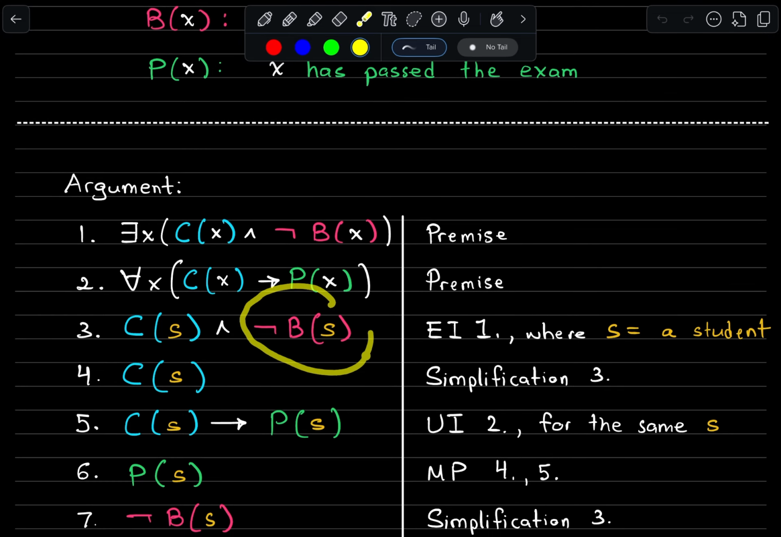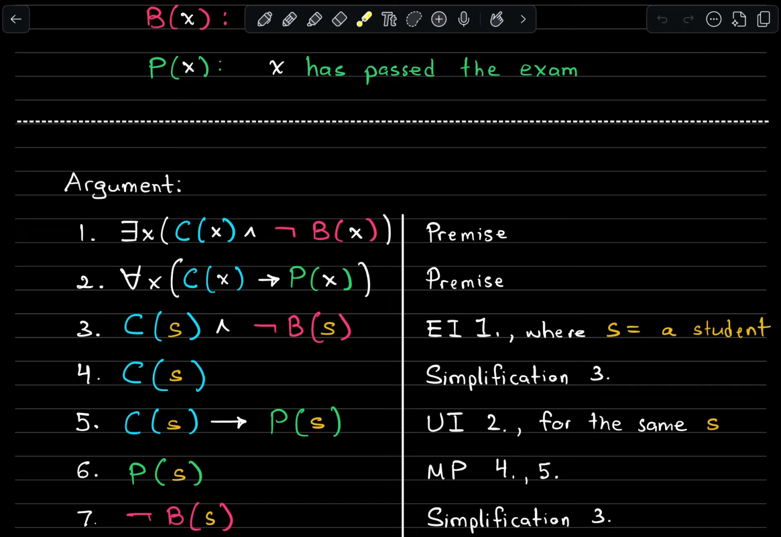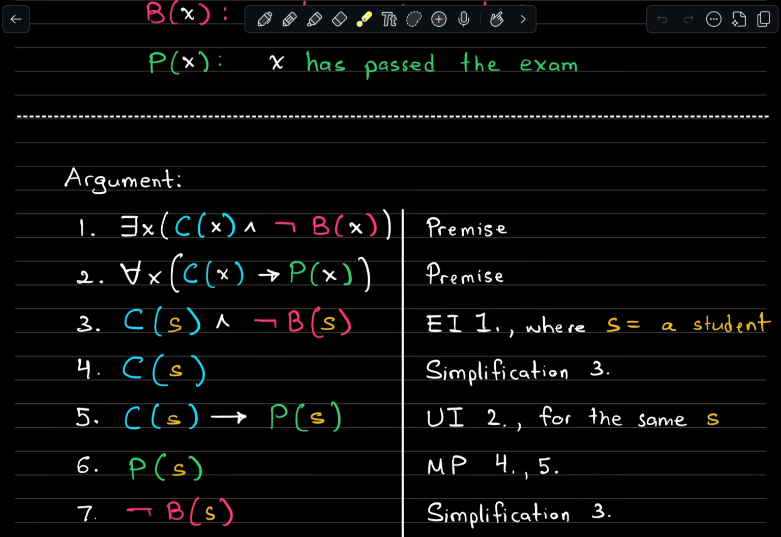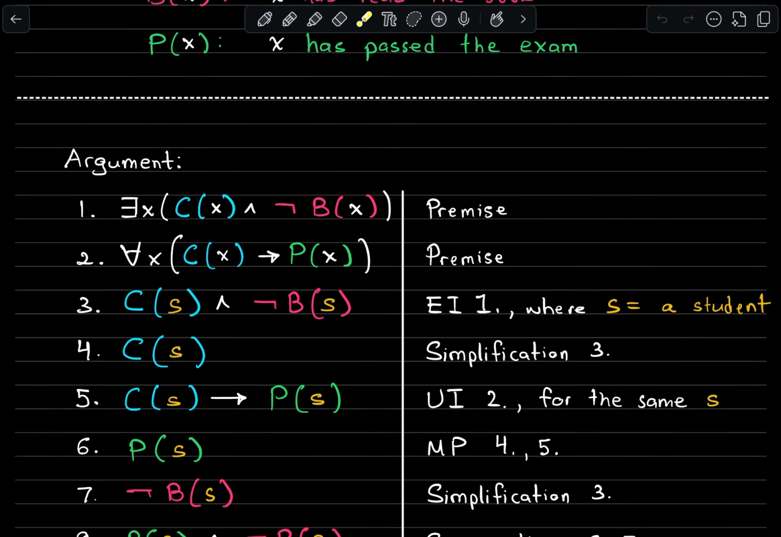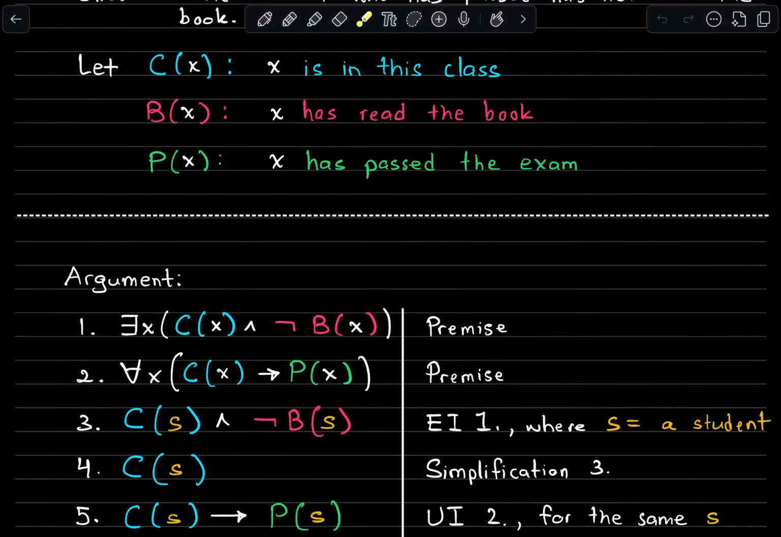Okay. If we again use simplification on line 3, we can pull out the other part of that conjunction, the other half, and this says not B of S. So it is not the case that S has read the book. We can put together the information from lines 6 and 7 using a conjunction. And we've got P of S and not B of S.